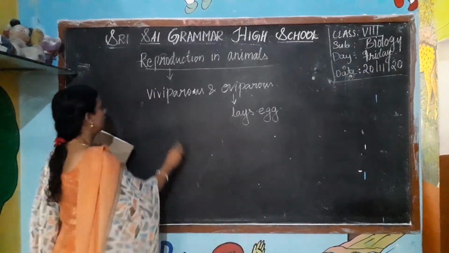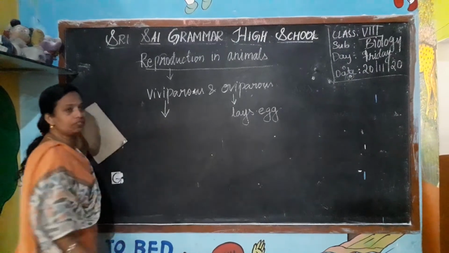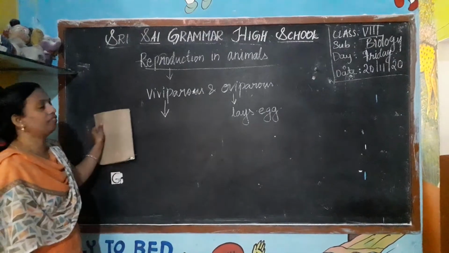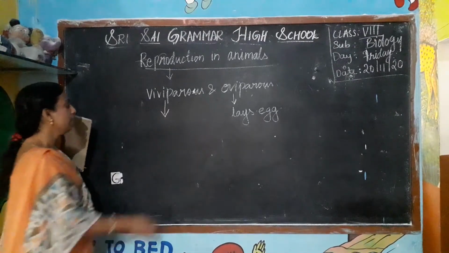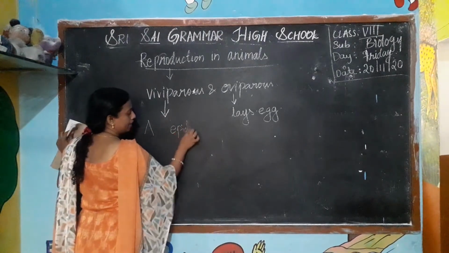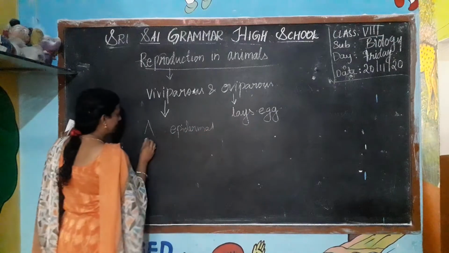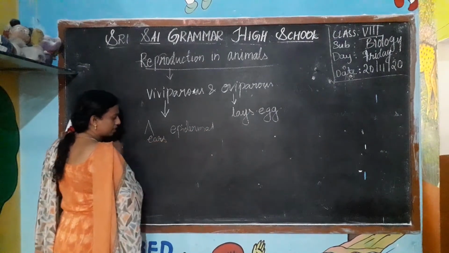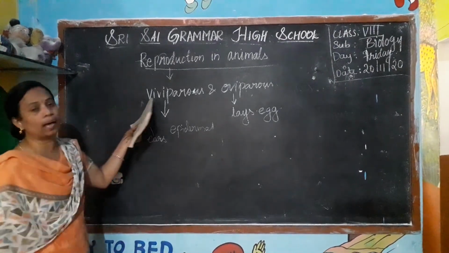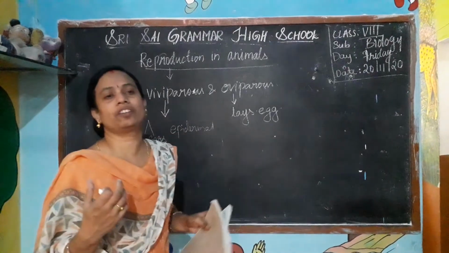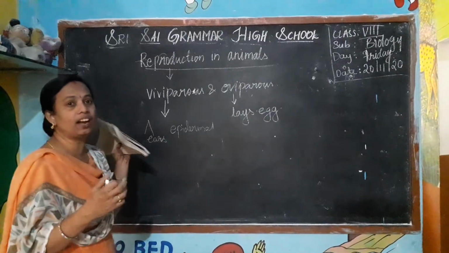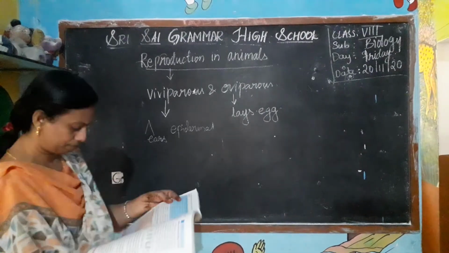Viviparous means the animals which give birth to their young ones or offspring. They have the external ears as well as the epidermal hair. So we are also viviparous. Human beings are also viviparous. They have the external ear and they have the hair. So by saying this, we can say we give birth to young ones.